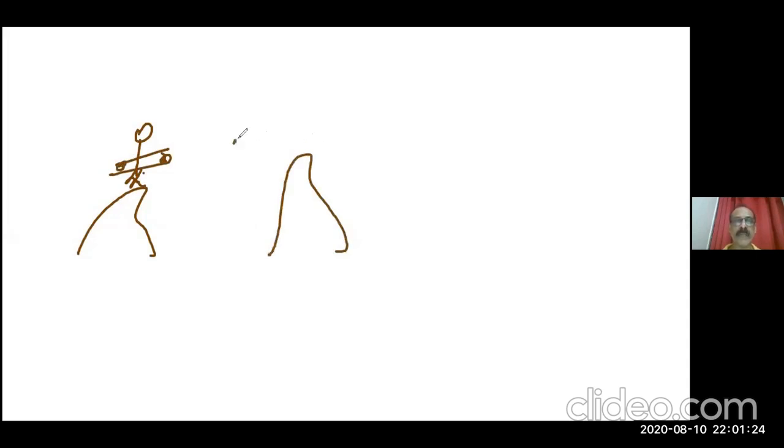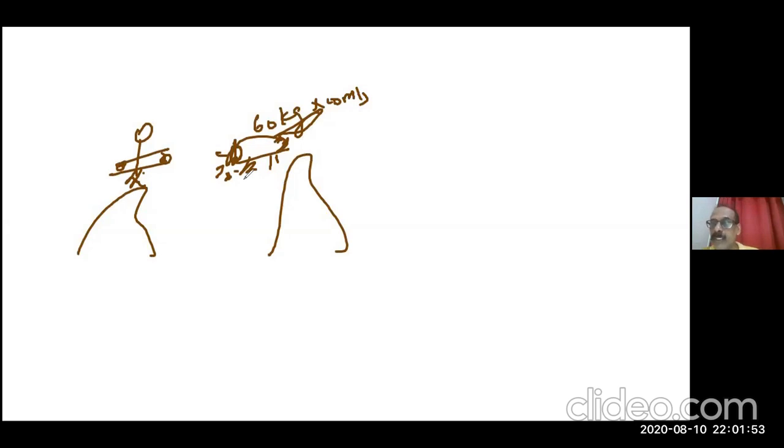Now, suppose here this is a hunter with a machine gun. Here a tiger springs at him. Mass of the tiger is 60 kilogram and it springs at him with a velocity of 10 meters per second. Question: how many bullets are required to kill the tiger? To kill, one bullet is enough.